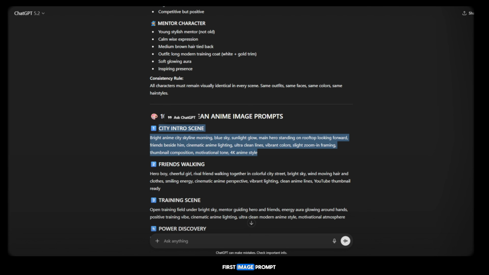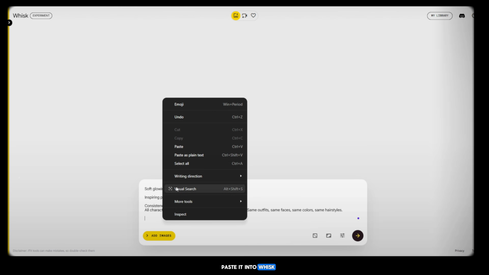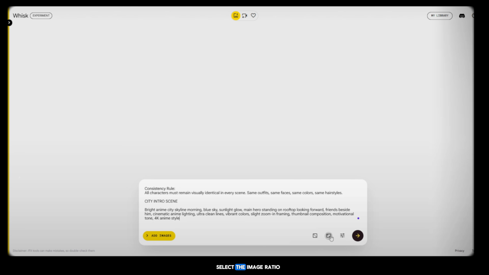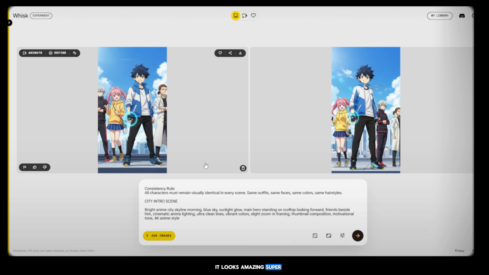Then again, go back to ChatGPT and copy the first image prompt. Paste it into Whisk AI. After that, select the image ratio, 9:16 ratio. Then simply click Generate. Now you can see our first image is ready. It looks amazing, super clean, and very nice. The style is fully consistent, and if you check the character details, it matches exactly the anime style we wanted.